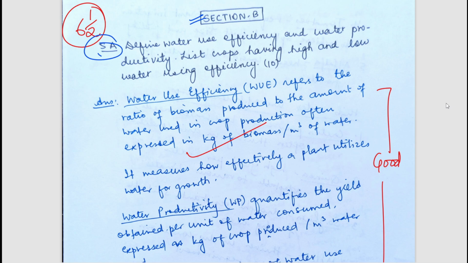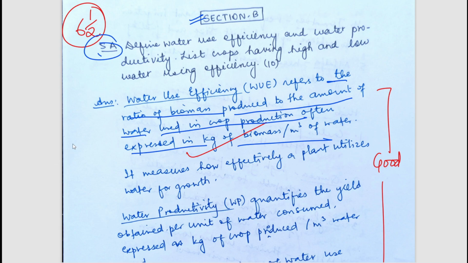List crops having high and low water use efficiency. So we all know what water use efficiency and productivity is. Water use efficiency refers to the ratio of biomass produced to the amount of water used in crop production, often expressed in kg of biomass. Suppose the amount of water we are adding through irrigation, and the amount of biomass we are producing with the help of this water, is the water use efficiency.